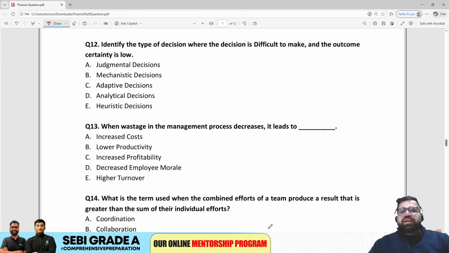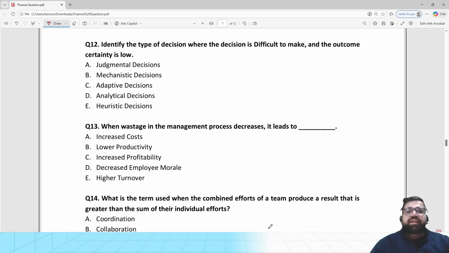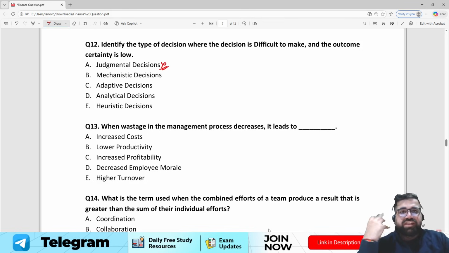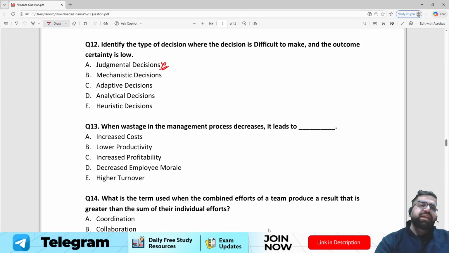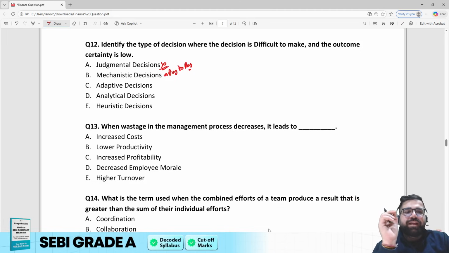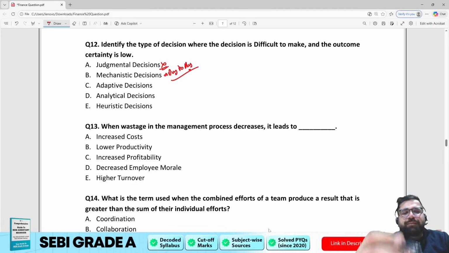So now you have to identify a type of a decision where decision is difficult to make and outcome certainty is low. So judgmental decisions cannot be your right answers because judgmental decisions are like based on your judgments. Subjectivity comes. Mechanistic decisions are day to day, right? Day to day. For example, do I live tomorrow? The answer is obviously yes. I hope so, right? Like these are day to day. For example, if sun will come out tomorrow, the answer is yes.